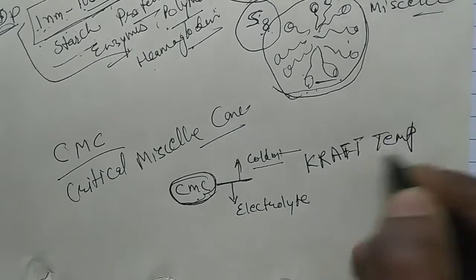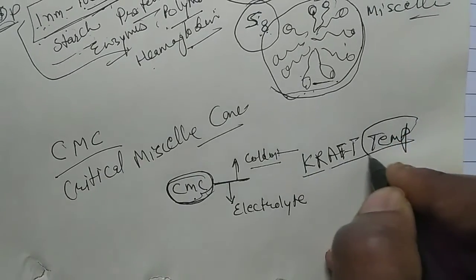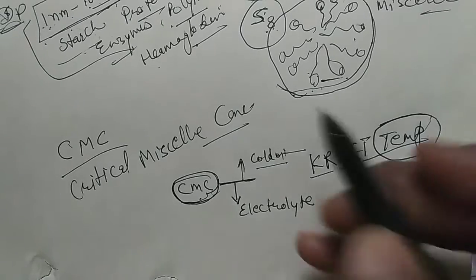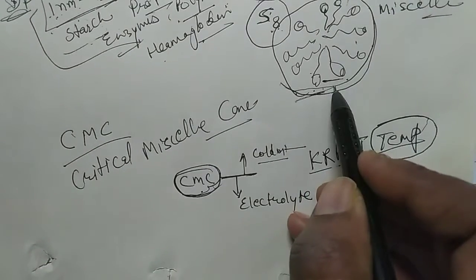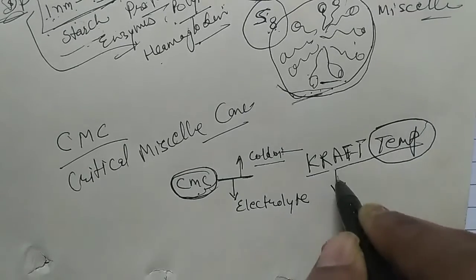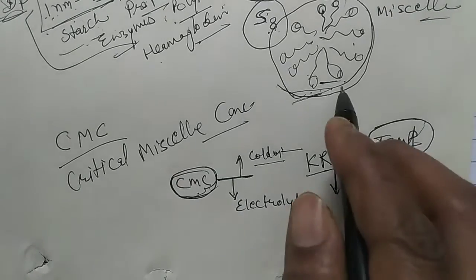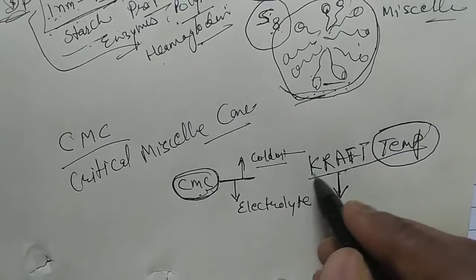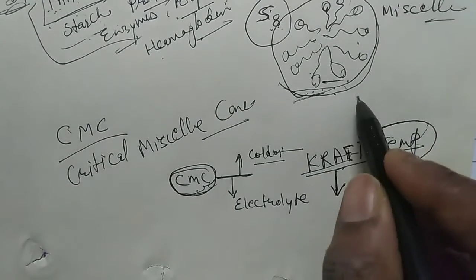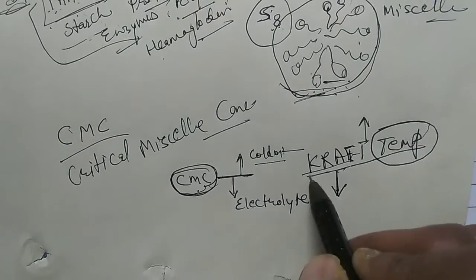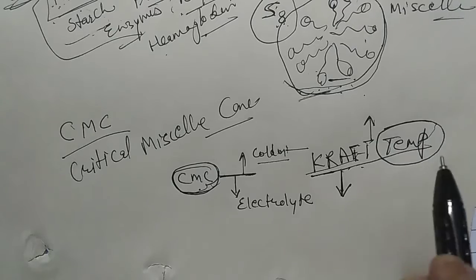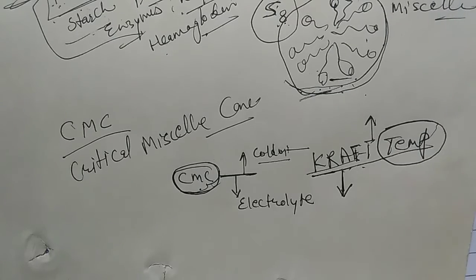Kraft temperature means the minimum temperature at or above which micelles are formed. Below the Kraft temperature micelles are not formed, but at or above the Kraft temperature micelles are formed easily. So the Kraft temperature is also an important boundary line or important feature for micelle formation.